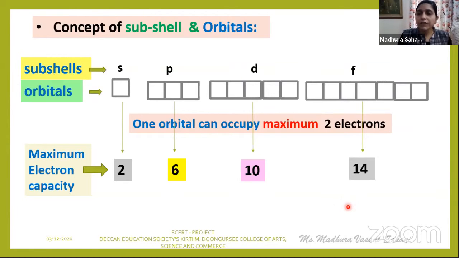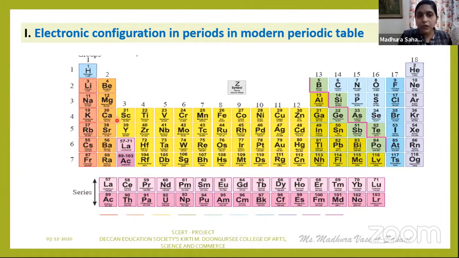So now, by making use of this concept, we are going to learn about electronic configuration in the case of periods. So let me go ahead with our slide. Now see here, electronic configurations in the periods in the case of the modern periodic table.